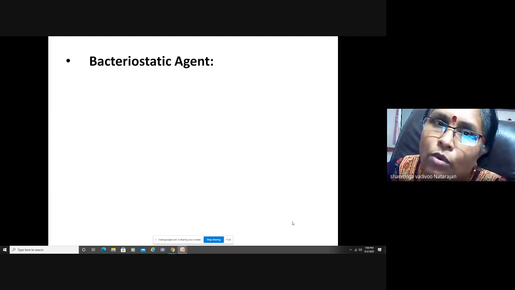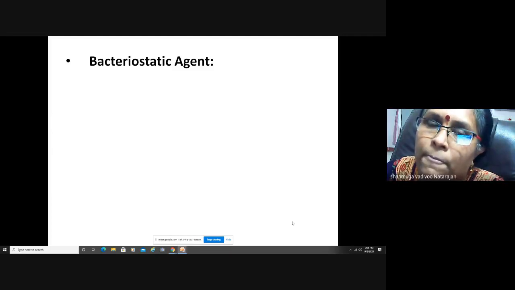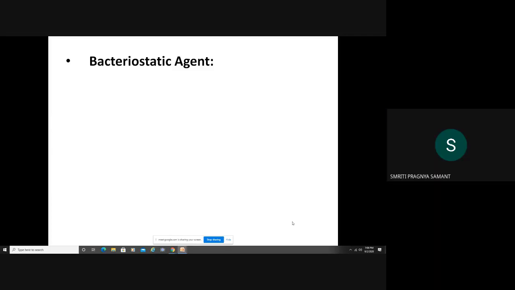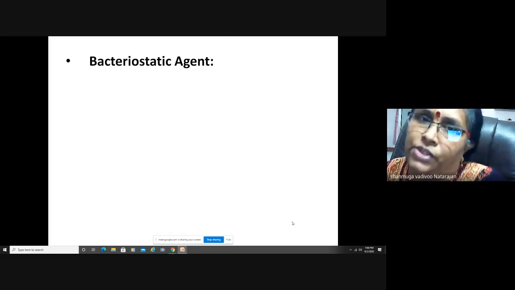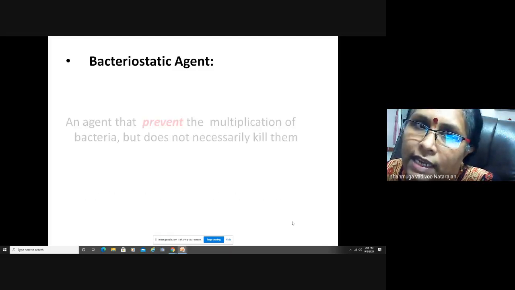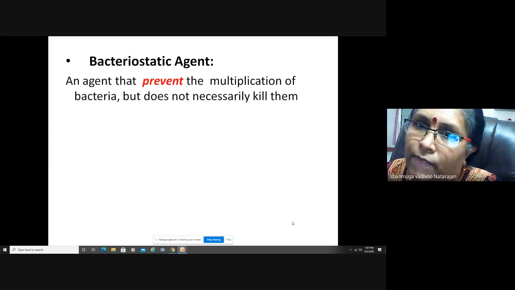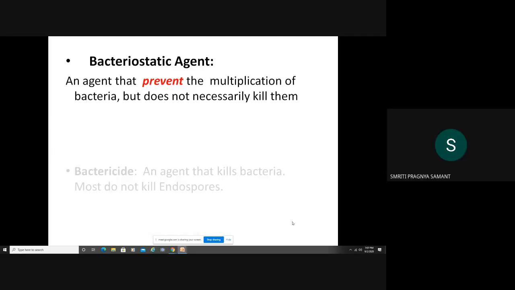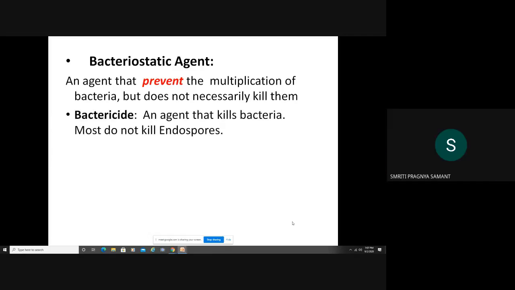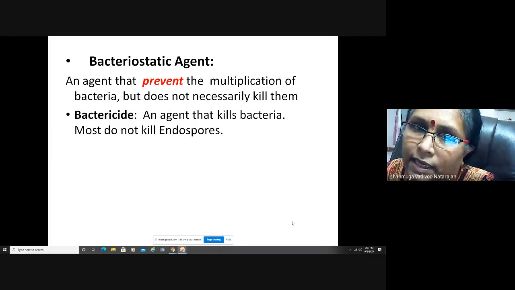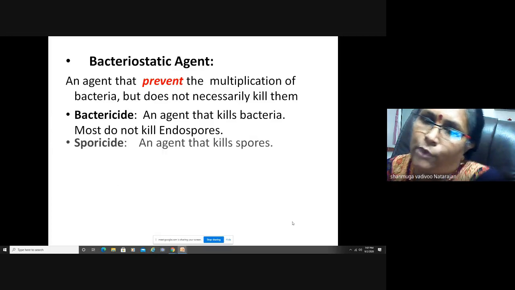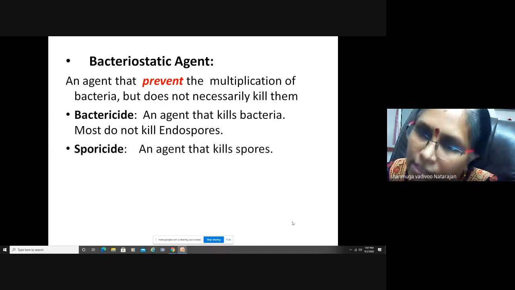Now we will rush through some of the definitions. A bacteriostatic agent prevents the multiplication of bacteria but does not kill them. A bactericide is an agent that kills bacteria; most do not kill endospores. And a sporicide is an agent that kills spores. Okay.